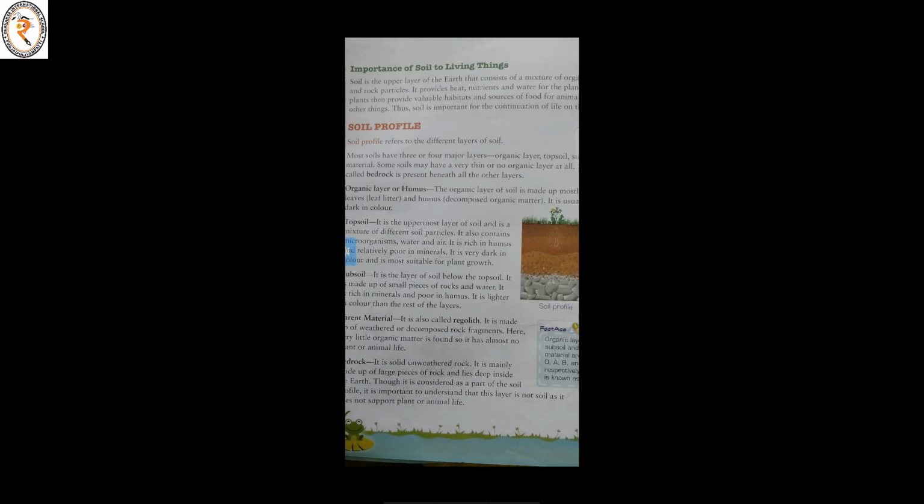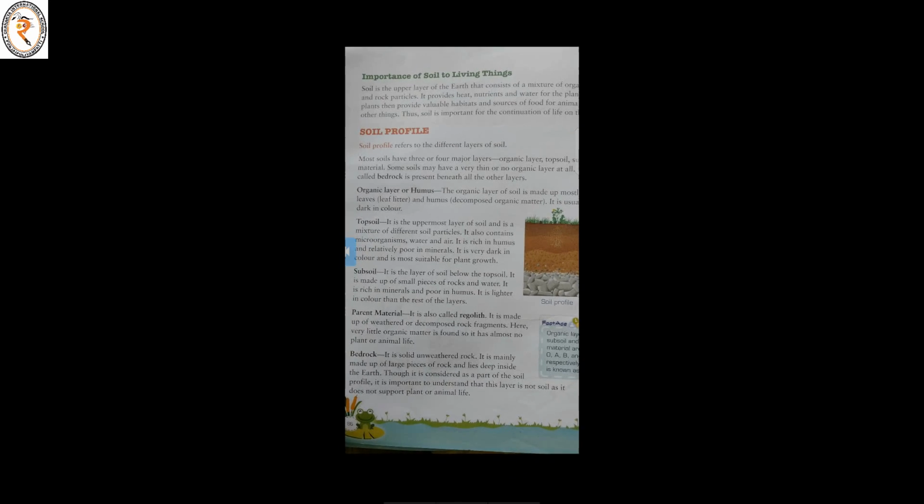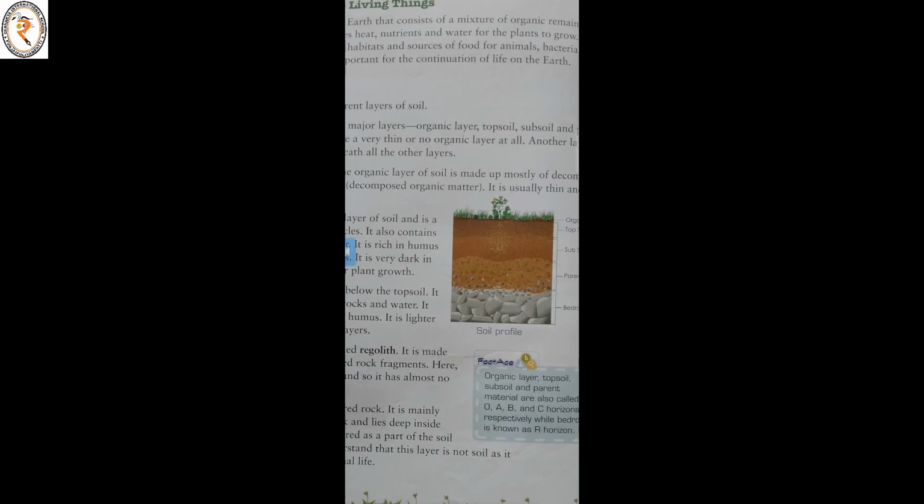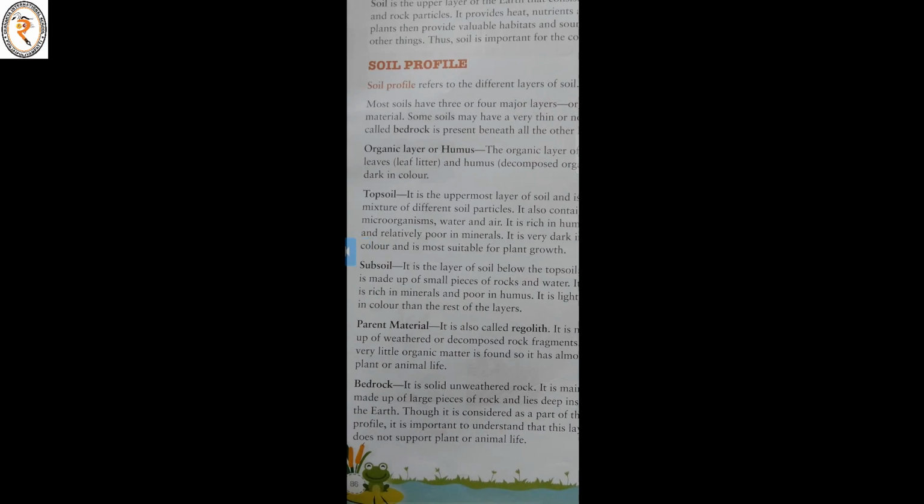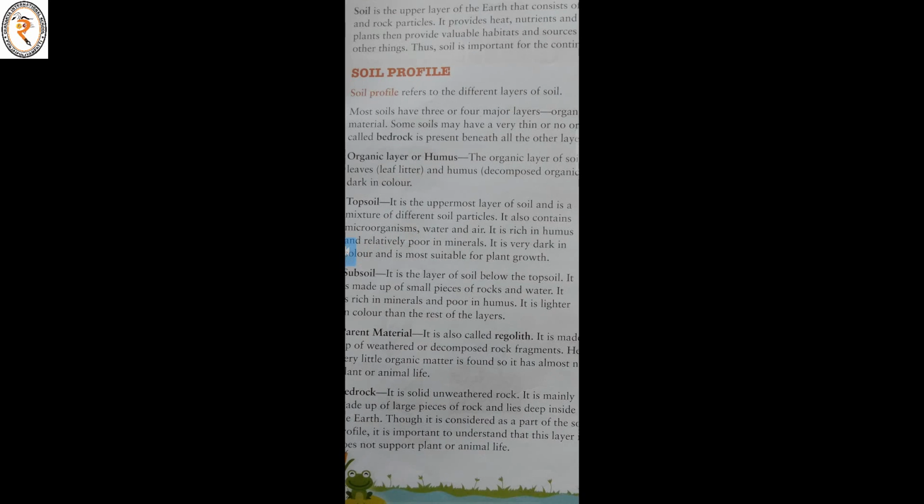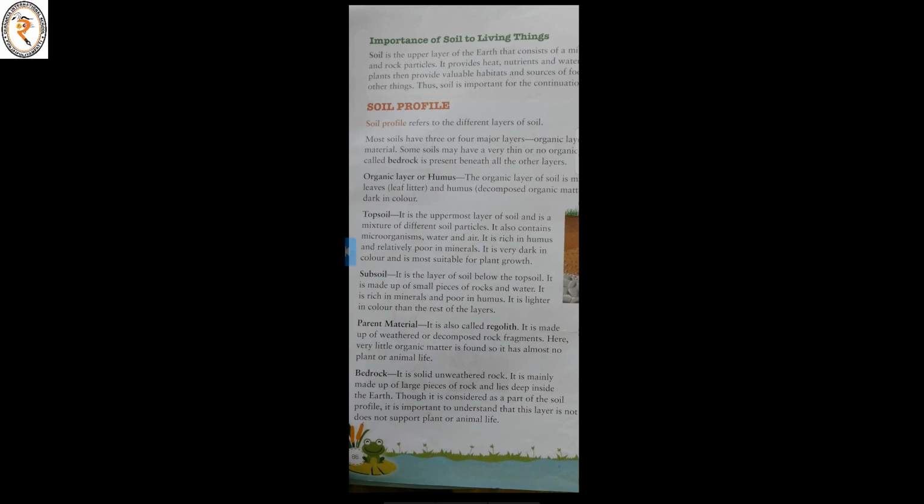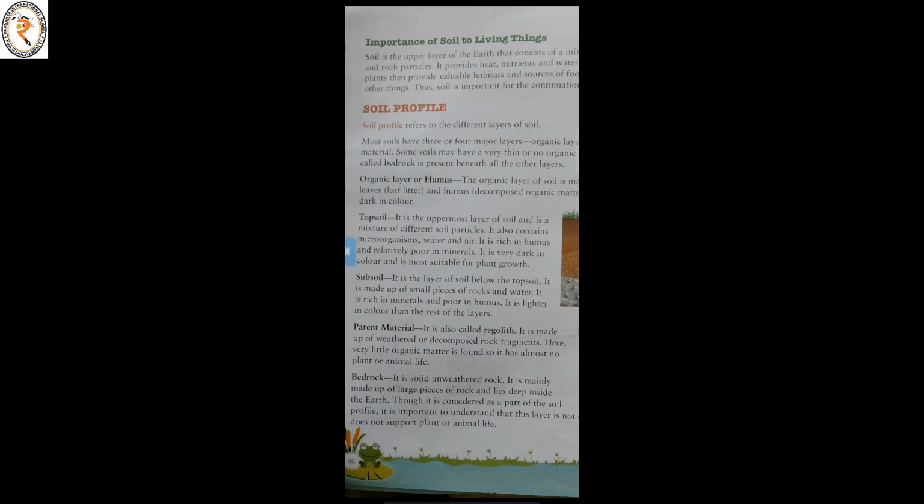Next is subsoil. It is the layer of soil below the topsoil. It is made up of small pieces of rocks and water. It is rich in minerals and poor in humus. It is lighter in color than the rest of the layers.